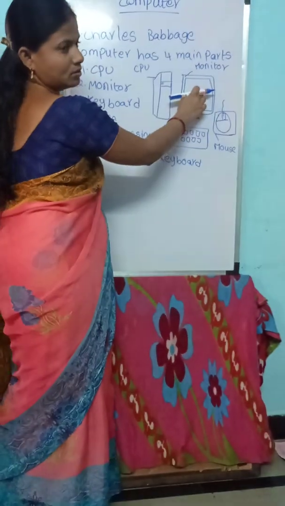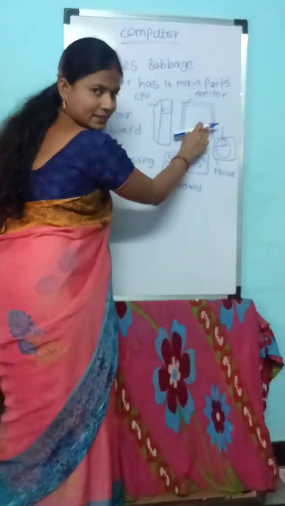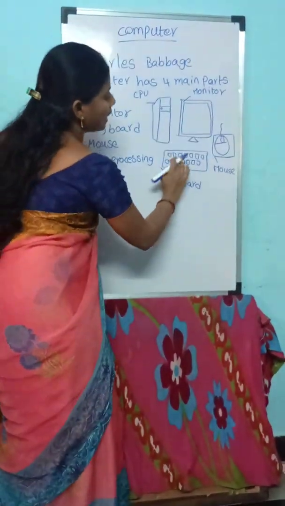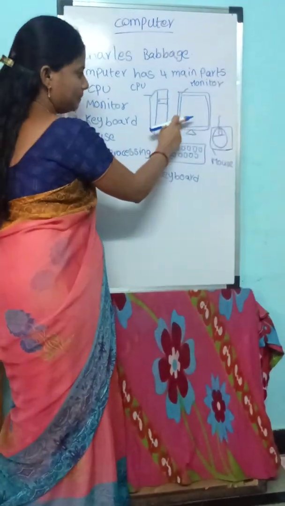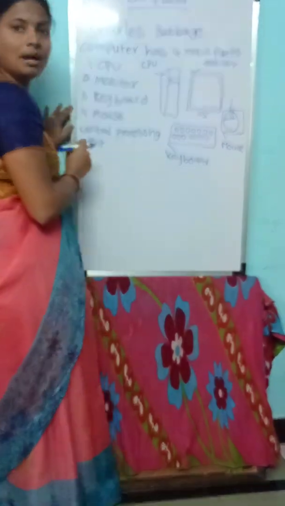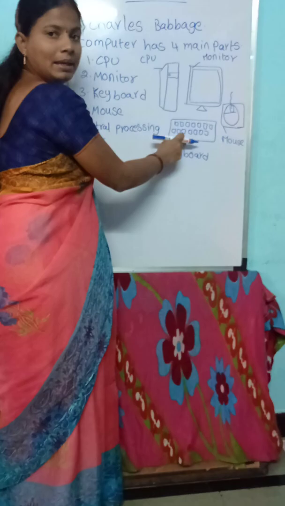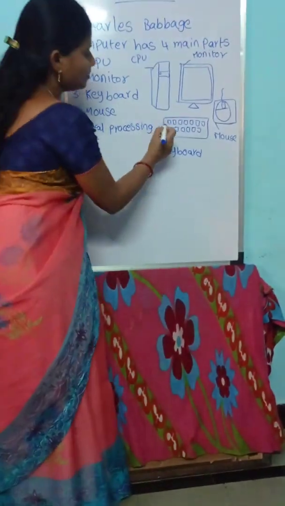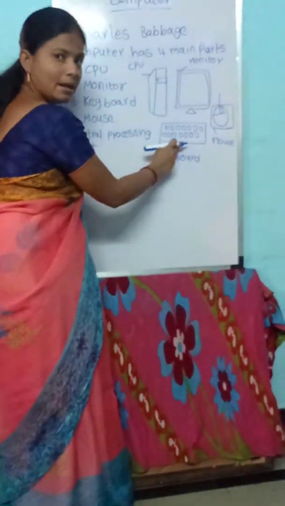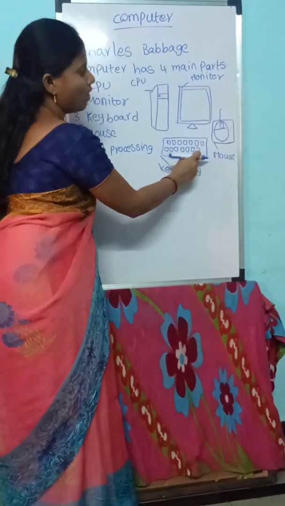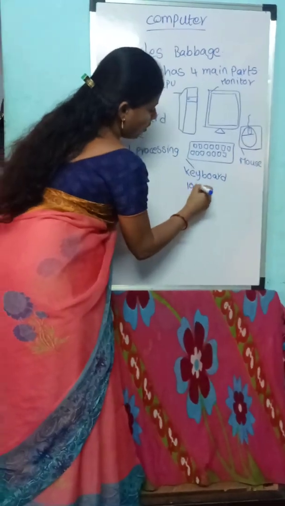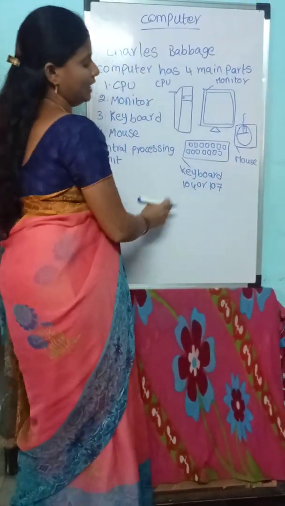Next point, monitor. Monitor is called a screen. It looks like a television. It displays what you type on the computer. It displays stories, poems, etc. that you type on the computer. Next part is keyboard. A keyboard has small buttons called keys. It is used to type letters or numbers on a computer. There are 104 or 107 keys in a keyboard.